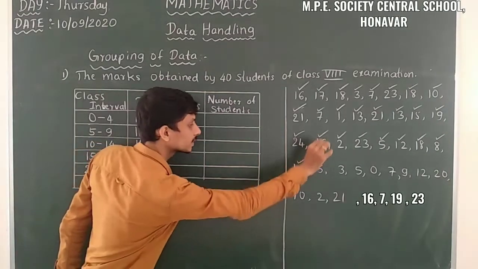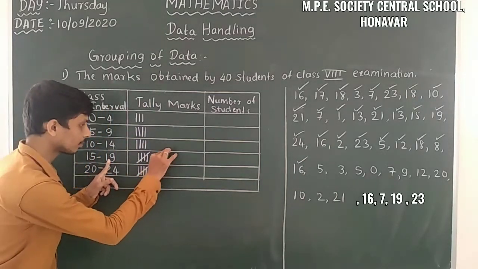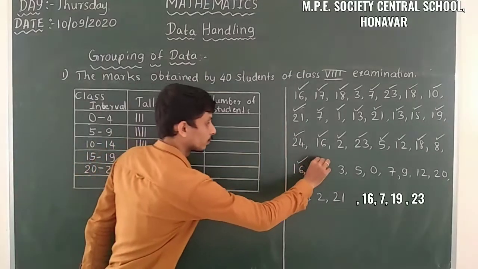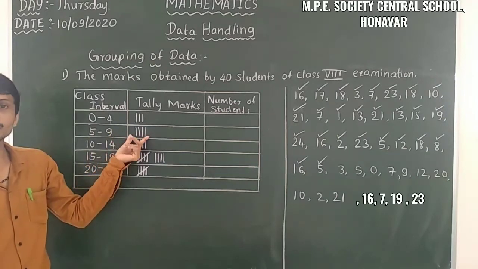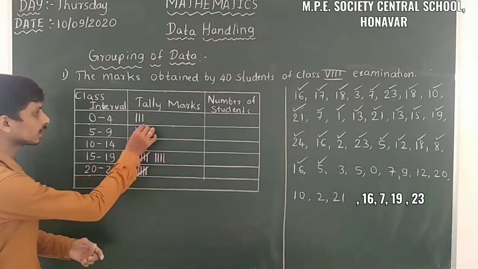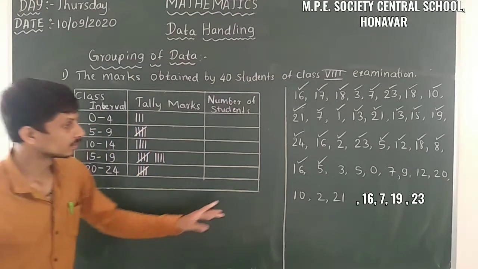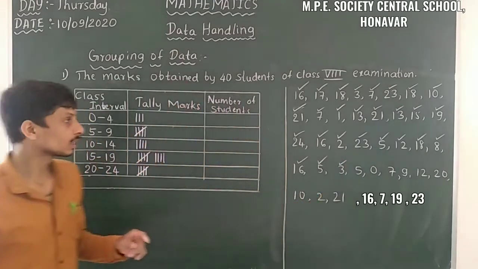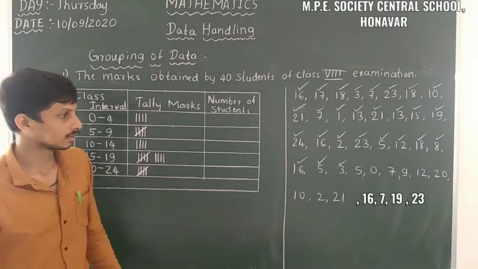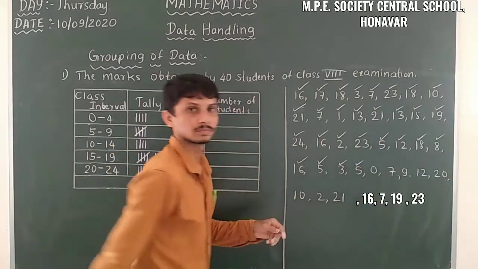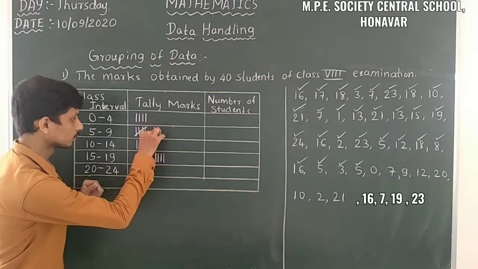Then here it is 16. 16 is between 15 and 19. So you have to take the tally mark here. Then 5. 5 is between 5 and 9. So here 4 is completed. The next tally mark we have to take like this. So it's a bunch of 5 group completed. Then 3. 3 is between 0 to 4. So I will take the tally mark here. Then here it is 5. So 5 is between 5 to 9. I will take the tally mark here.